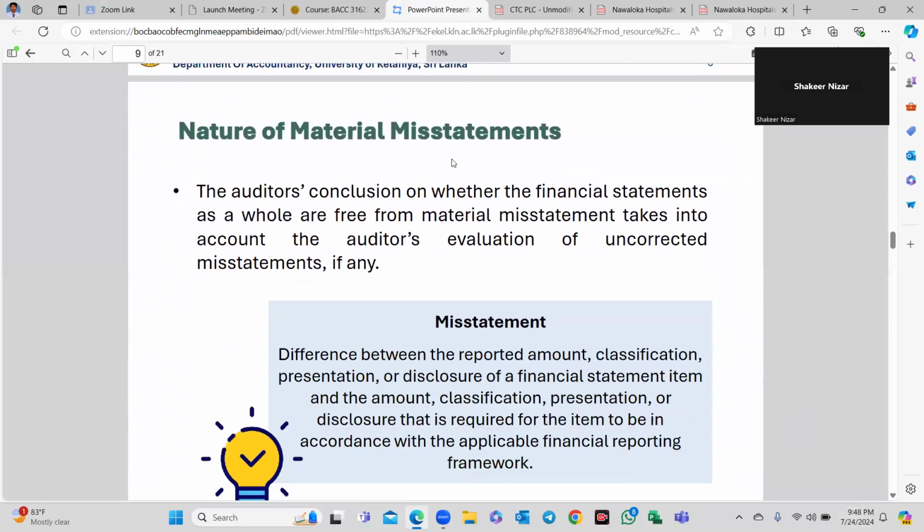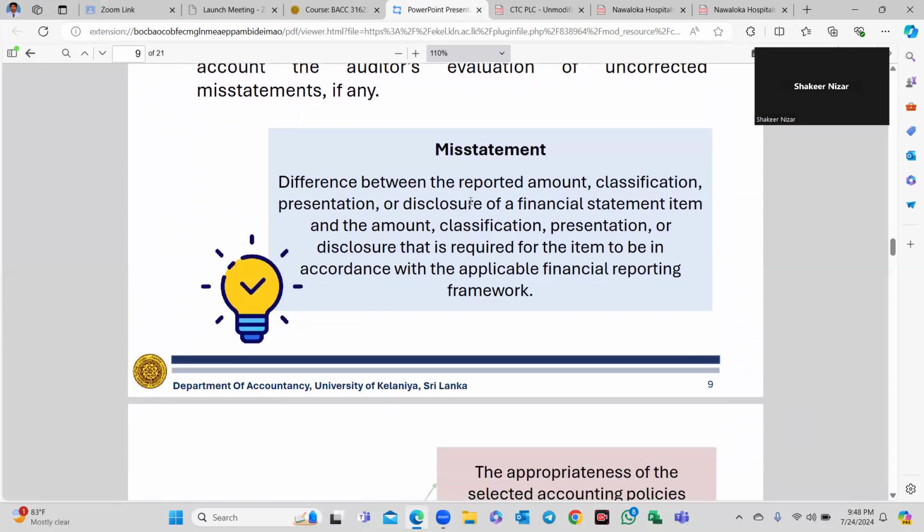The auditor's conclusion on whether the financial statements as a whole are free from material misstatement takes into account the auditor's evaluation of uncorrected misstatements, if any. Misstatement: a difference between the reported amount, classification, presentation, or disclosure of a financial statement item and the amount, classification, presentation, or disclosure that is required for the item to be in accordance with the applicable financial reporting framework. Simply, the difference between the recorded amount and the amount that should be recorded.